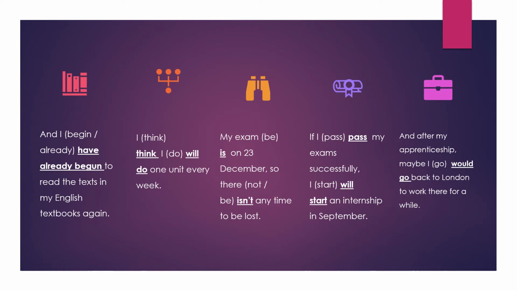You can write will go also, but because it is maybe, it is better to use would, because maybe suggests that you're not very sure. Would also suggests that you're not very sure. Will, on the contrary, shows that you're determined. So in case you feel that yes, the person is determined that the person would be going, then you can use will. Otherwise, because the word maybe is mentioned, we can very conveniently use would. So after my internship, maybe I would go back to London to work there for a while.